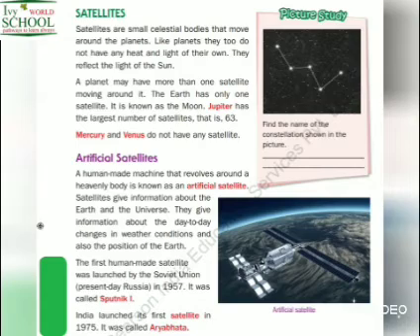The first human-made satellite was launched by the Soviet Union. Present day it is called as Russia. In 1957. It was called Sputnik 1. India launched its first satellite in 1975. It was called Aryabhatta.